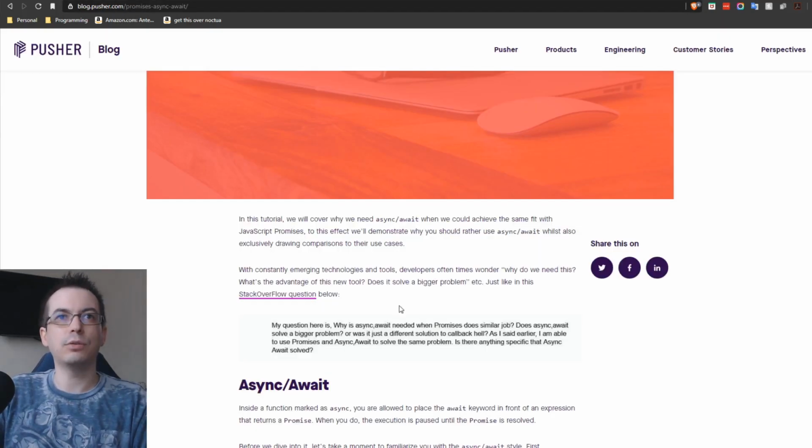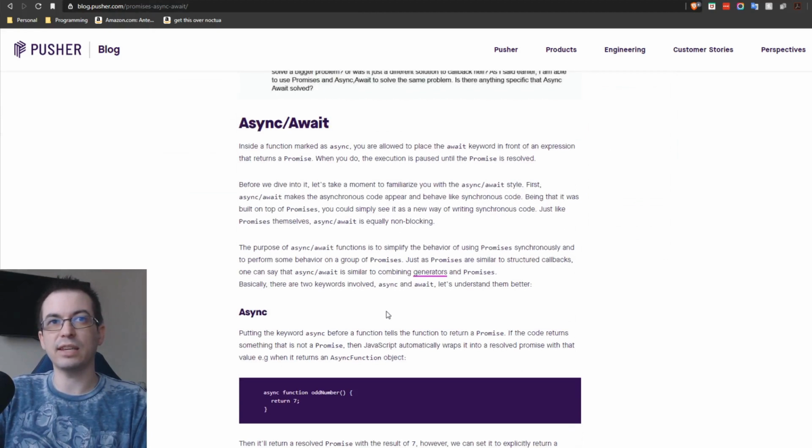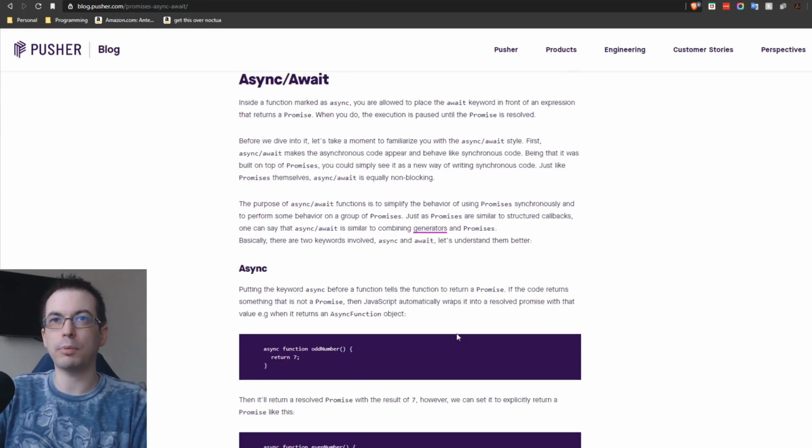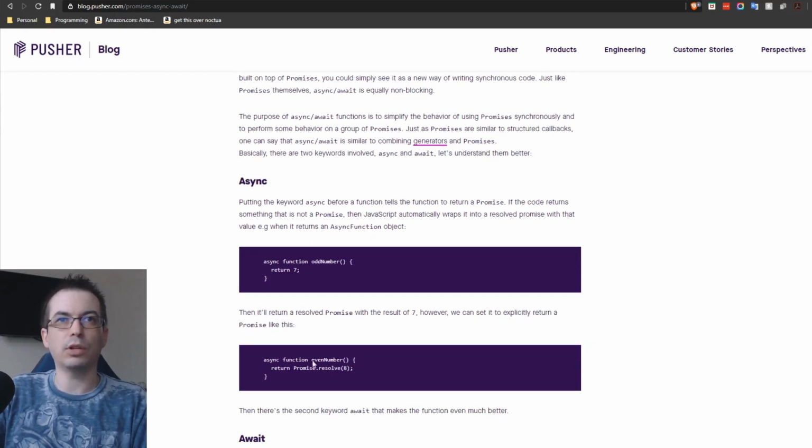So going back to our discussion, async await. What does async do? Putting the keyword async before a function tells the function to return a promise. If the code returns something other than a promise, it will automatically wrap the resolved value in a promise. So in this example, they're using async function oddNumber, return 7. This will return a 7, but it's going to be a promise wrapped with the 7 as the resolve output. So in essence, it will look like this function here.